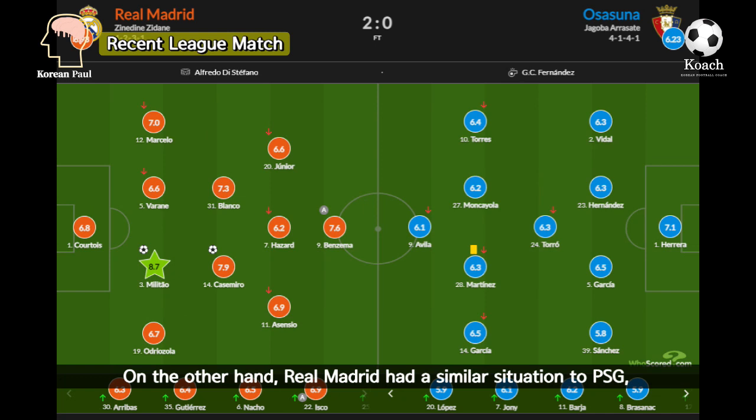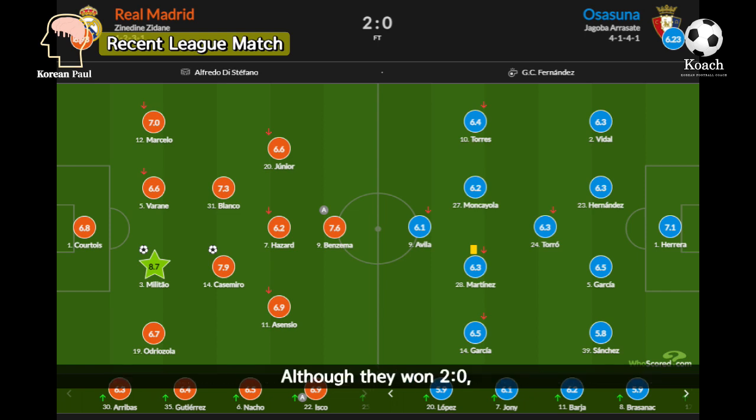On the other hand, Real Madrid had a similar situation to PSG, which was the previous fixture of the Champions League match. It wasn't easy to play against Osasuna, a mid-table team in the league, because they are in second place in the league currently, 2 points behind Atletico Madrid. A total of 4 players changed from the previous match, and while maintaining the defensive line, central midfielders Toni Kroos and Luka Modric were given a break.